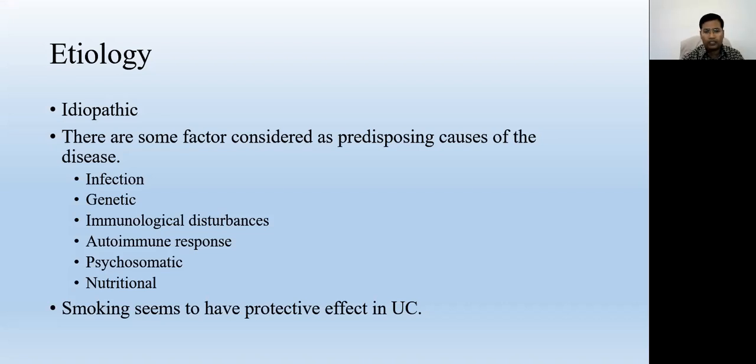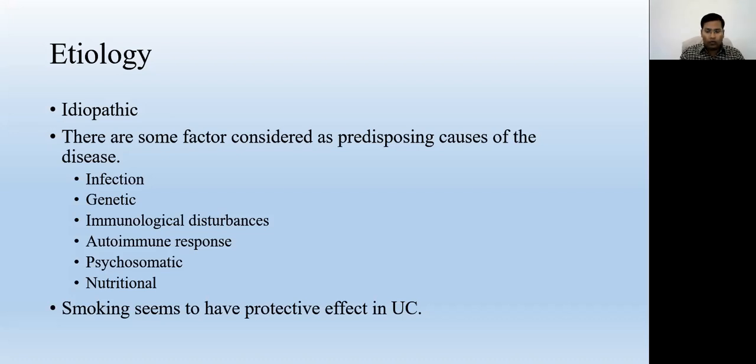The patients who are suffering from ulcerative colitis may show some psychosomatic changes. These occur due to emotional disturbance, depression or some strong emotional events, which can increase the severity of the disease.